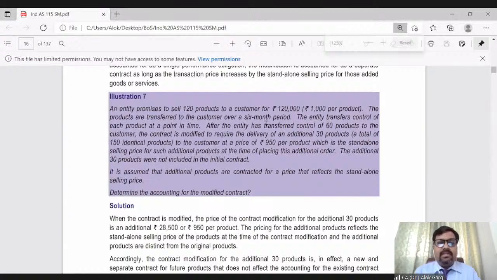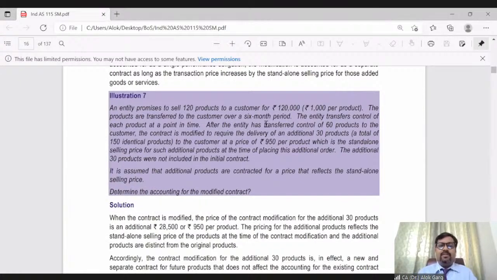So illustration number 7 is saying that an entity promises to sell 120 products to a customer for 1,20,000. The products are transferred to the customer over a 6-month period. The entity transfers control of each product at a point in time. So of course, these 120 products are distinct products. I mean to say, for example, these 120 products are 120 mobile phones. Okay. So every mobile phone is a separate mobile phone, right? Separate usability. And the price is 1,000 rupees per product. The entity transfers control of each product at a point in time.